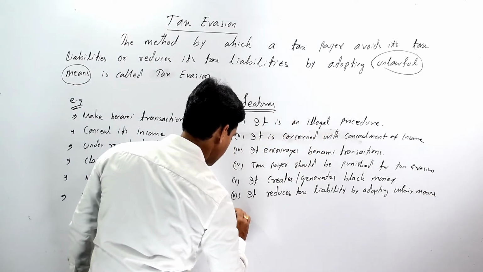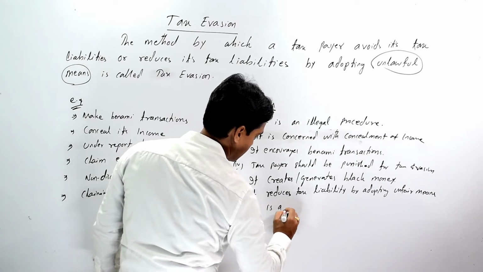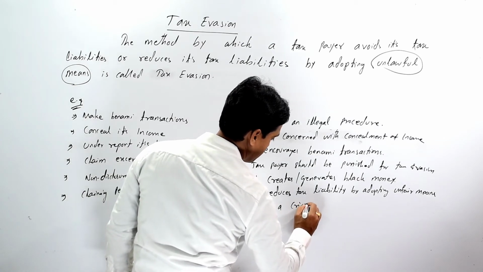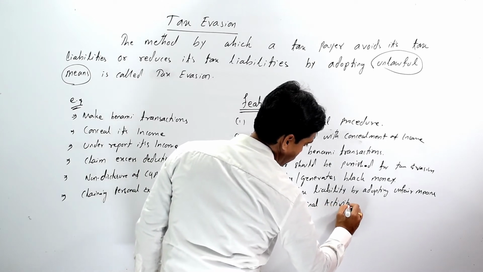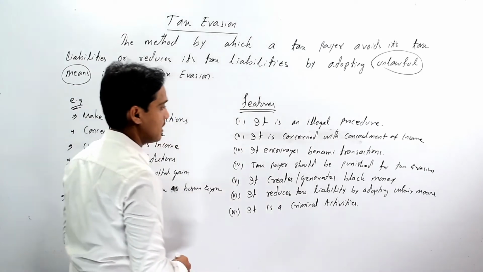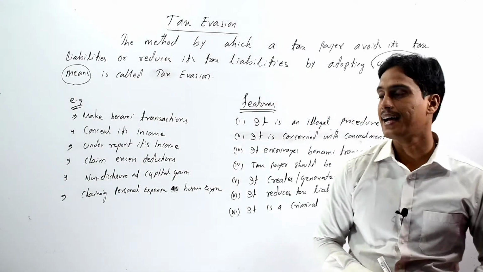It is considered a criminal activity. So these are the various features of tax evasion.